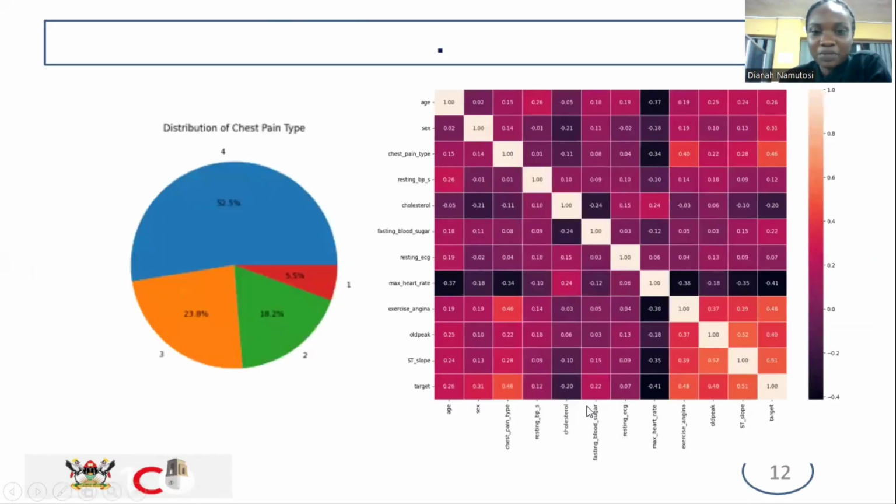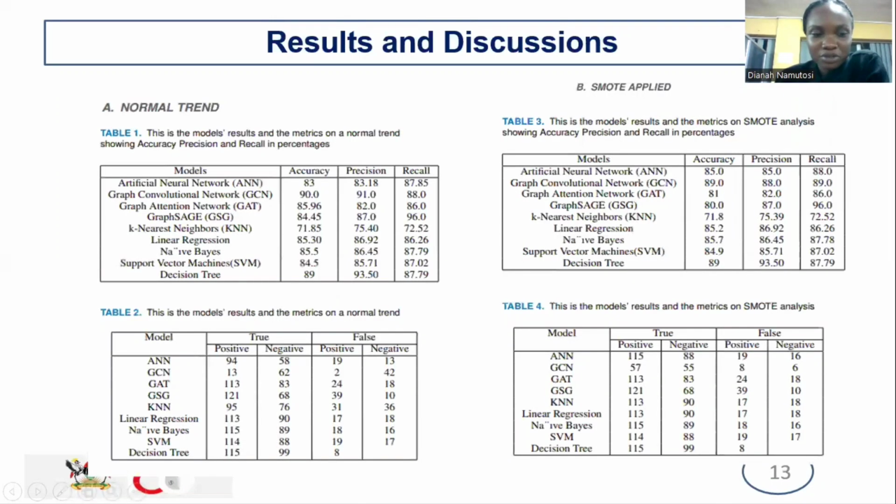So for the heat map here, the lighter the color, it shows that the feature positively correlates to the prediction, and we see that chest pain type, ST slope, and exercise angina positively contribute to the prediction. So for the results, we performed